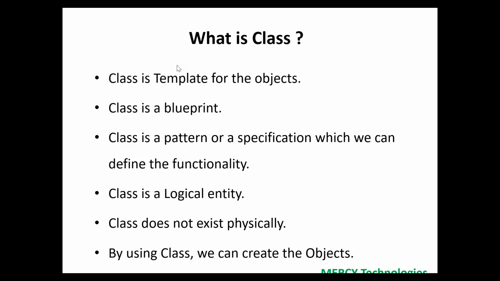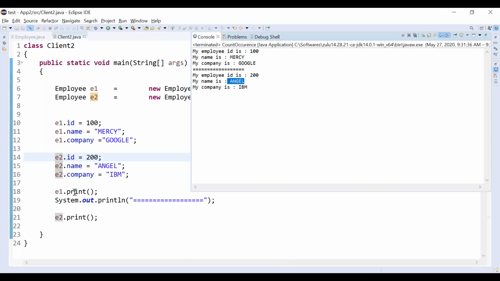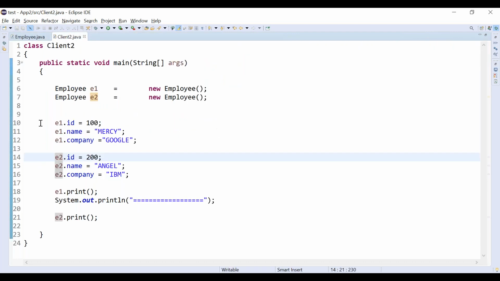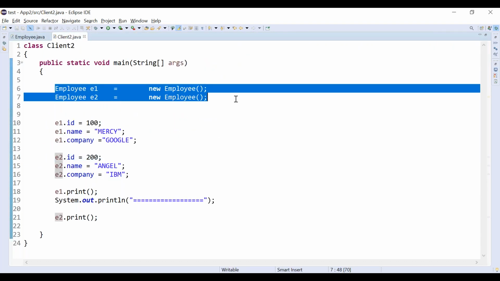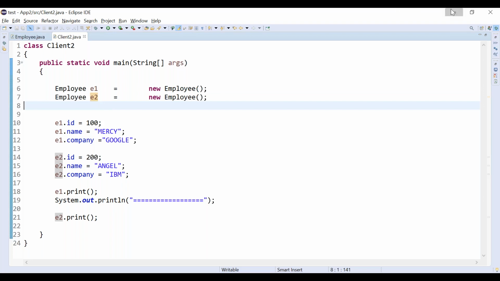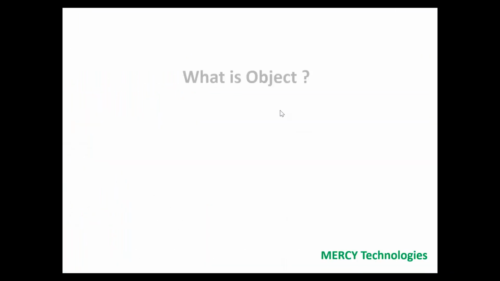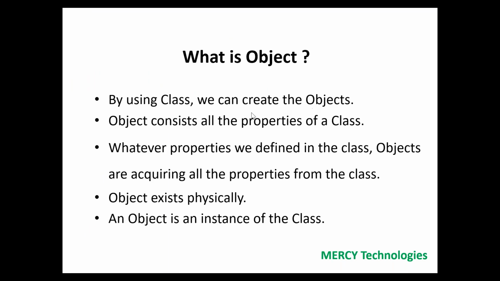What about objects? Objects are available in the heap memory. They exist physically, correct? They occupy memory, correct? A class is a logical entity. By using one class, you can create any number of objects, right? By using the employee class, you can create any number of objects. Here we have created 2 objects. If you want, you can create any number of objects. We have seen all the points about objects also. By using a class, we can create objects.